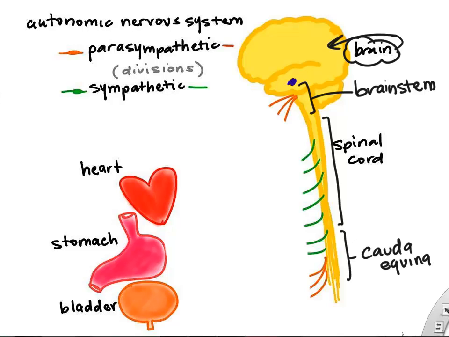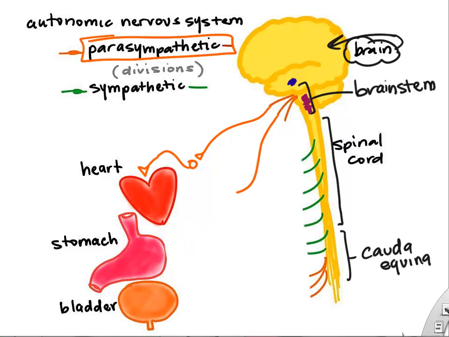So if we look at our brain and spinal cord, again, we have our brain regions like the medulla and the hypothalamus. If we look at the parasympathetic nervous system, the wiring tends to come down cranial nerves directly off the brain to many of our organs. And so these cranial nerves actually carry our parasympathetic wiring to our heart and our stomach, or even maybe the iris of our eye.